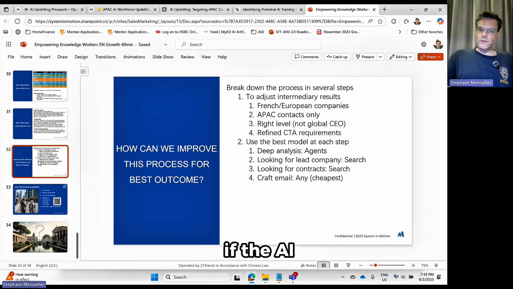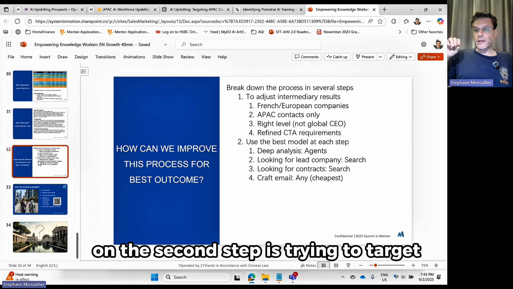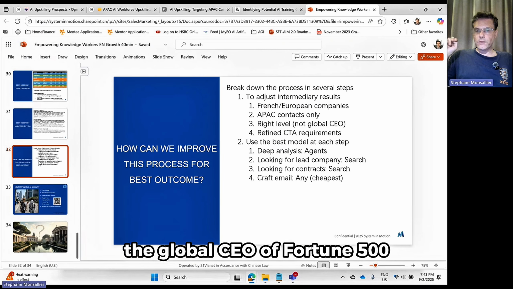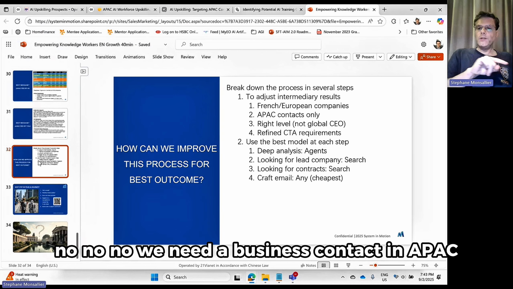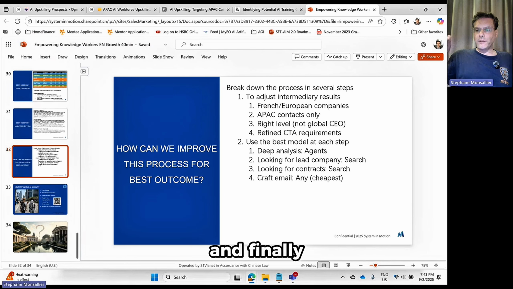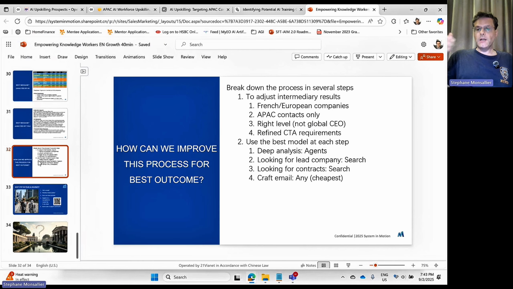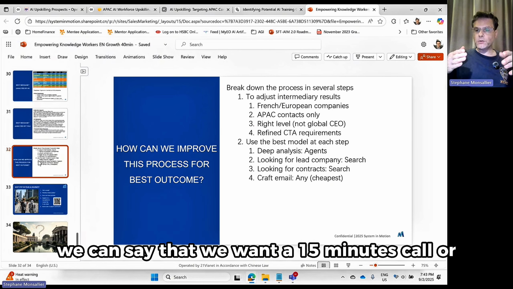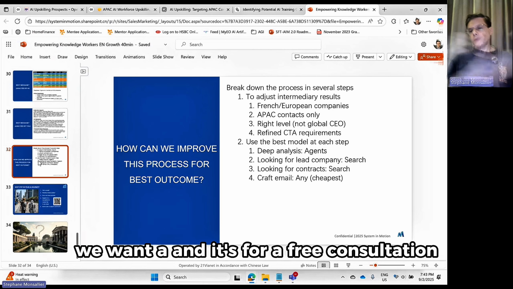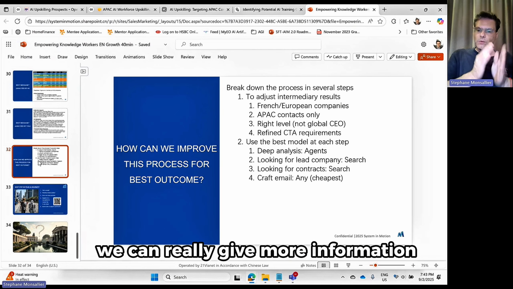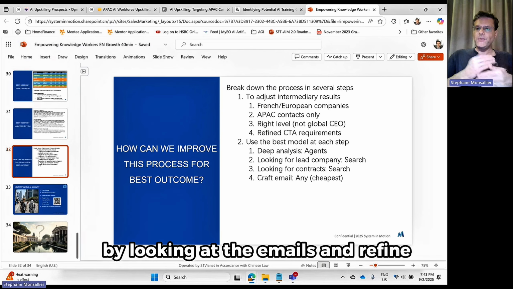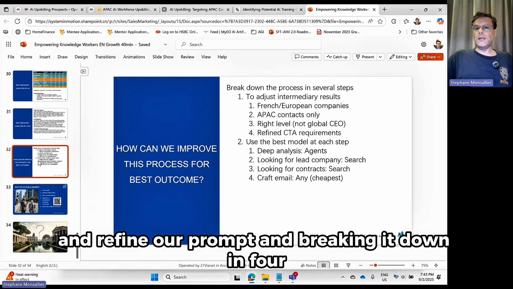If the AI on the second step is trying to target the global CEO of Fortune 500, we say, no, we need a business contact in APAC. And finally, we can specify a little bit more the requirement for the CTA. We can say that we want a 15-minute call, or that it's for a free consultation. We can really give more information by looking at the emails and refine our prompt.